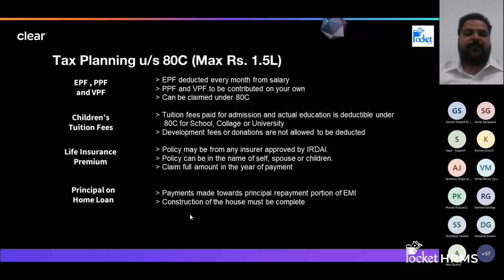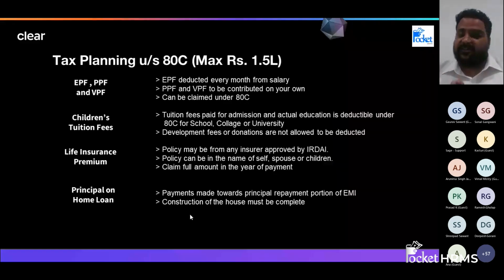Going forward, now we have to see what 80C can give us. I would advise all of you to try to utilize this section as much as possible, because this gives you 1.5 lakh of benefit. This 1.5 lakh is not tax. This is income which is reduced from the total income. So what avenues do we have in 80C to invest?